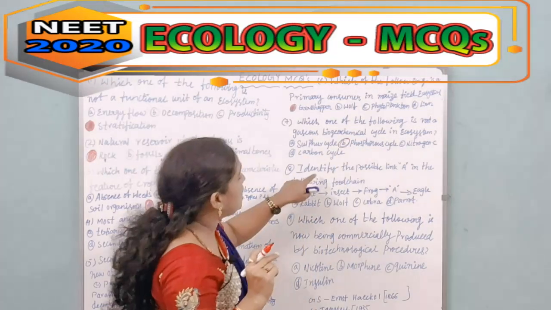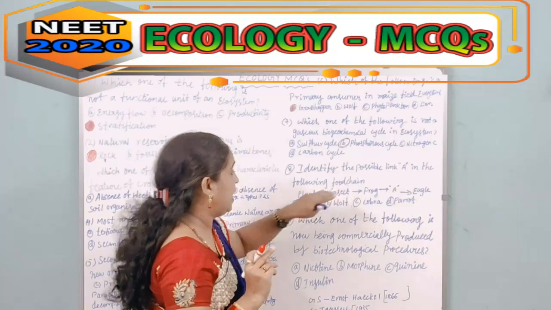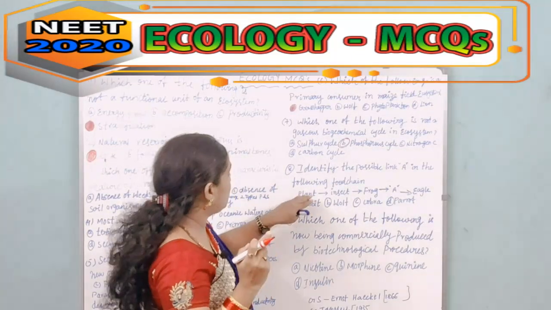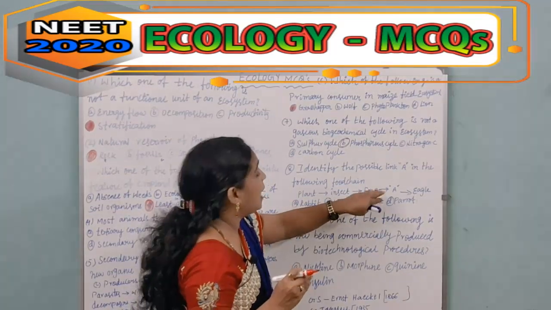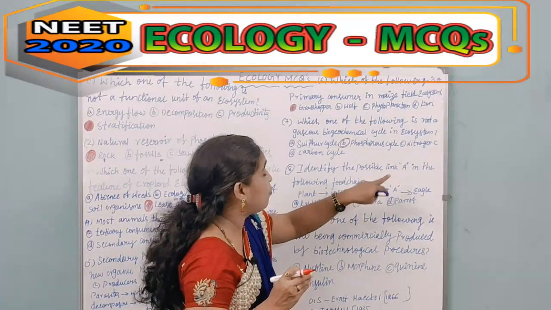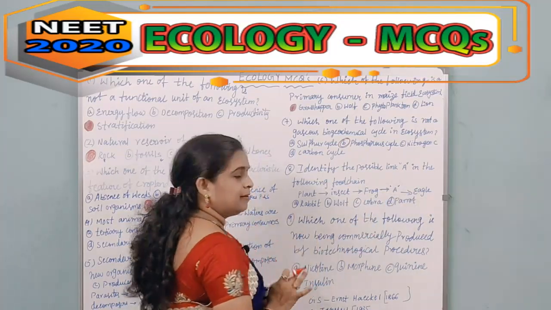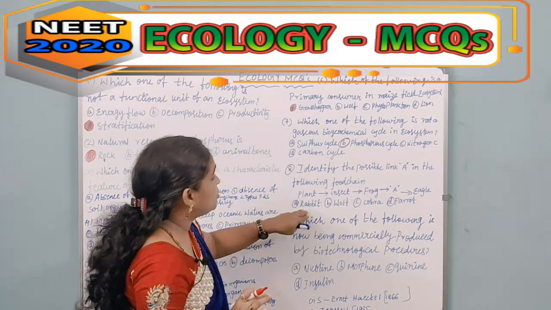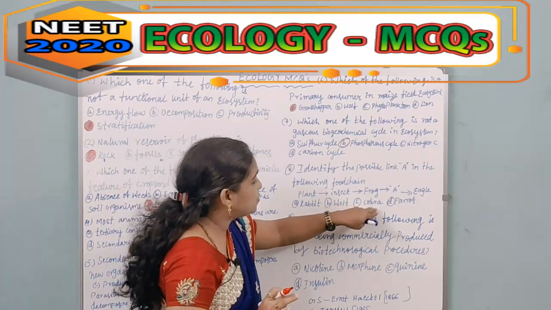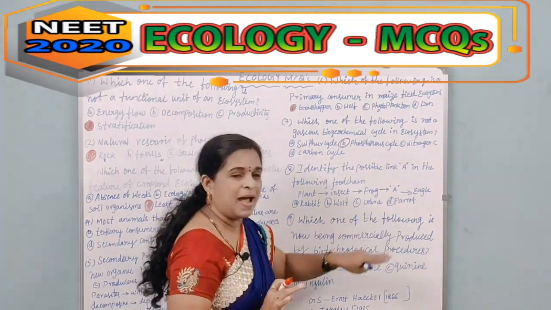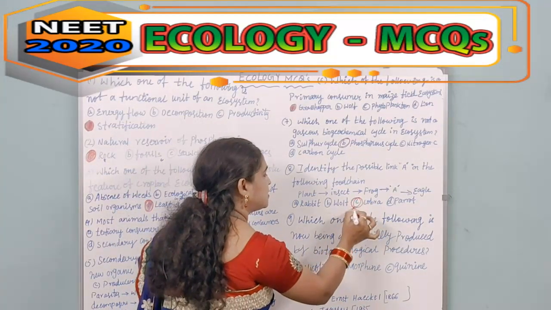Then comes, identify the possible link A in the following food chain. The plant, which is called a producer, then insect, then frog, then A, and eagle is mentioned. The options are: A is a rabbit, B is wolf, C is cobra and D is a parrot. So we can know that C, cobra, is the correct answer.